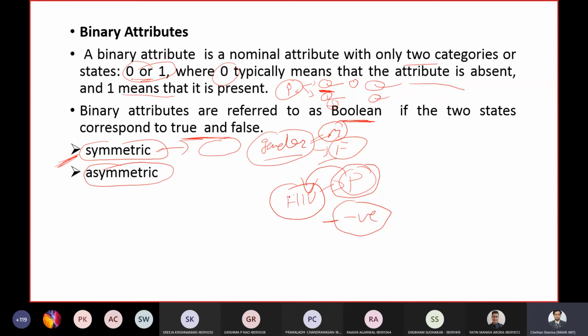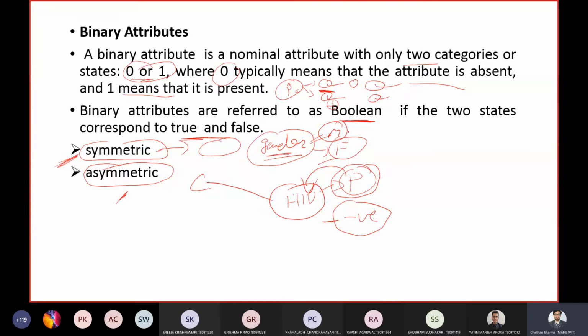So this particular case where one outcome is more important than the other is called asymmetric. So your binary attributes are of two types, symmetric and asymmetric.